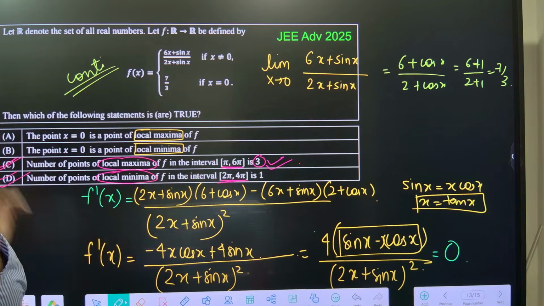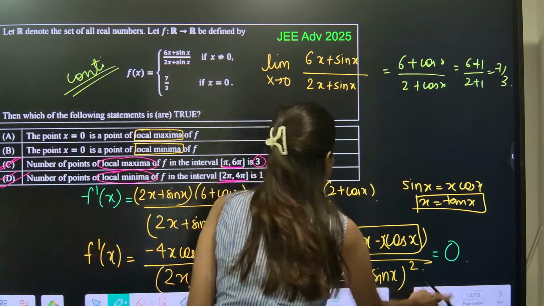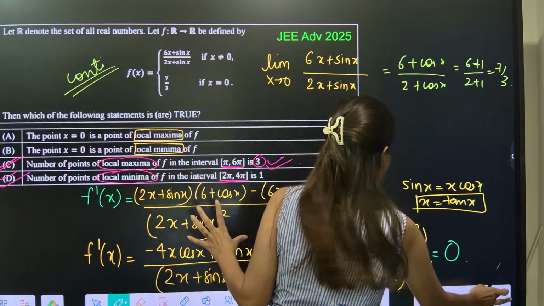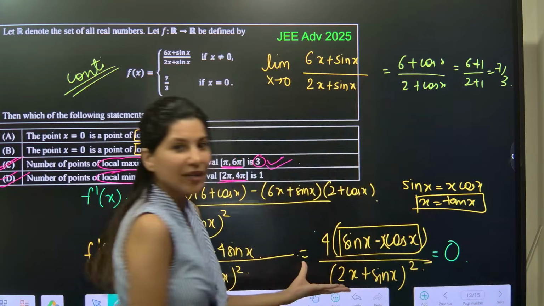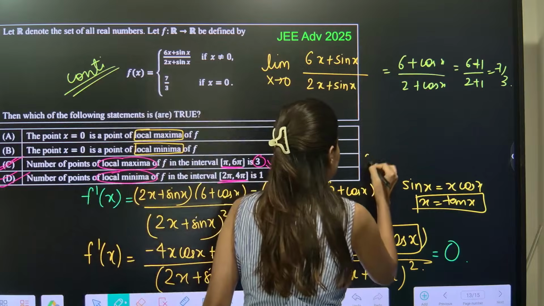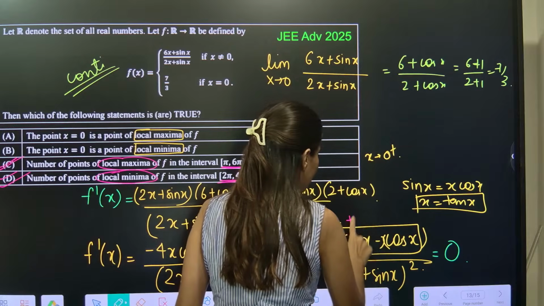Now for x equals 0, again we have to follow the same process. We can clearly see in the graph what is happening at x equals 0. If you put x equals 0 plus, this is positive.